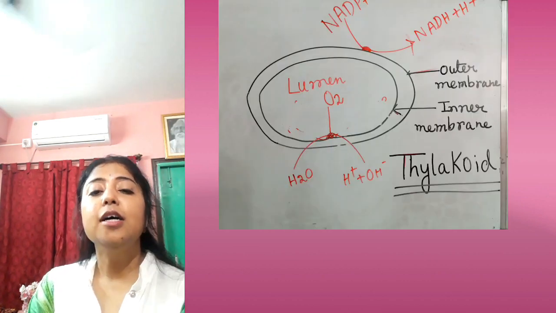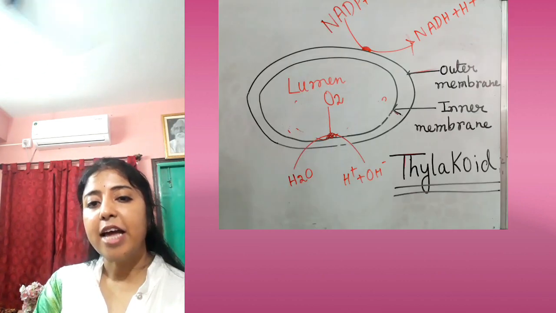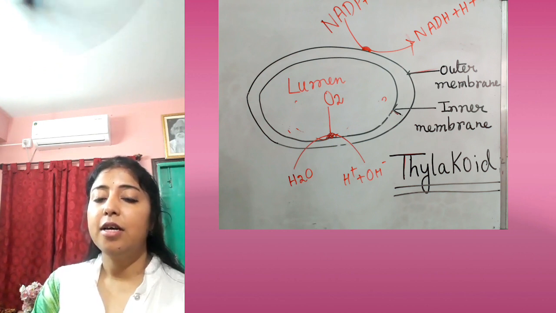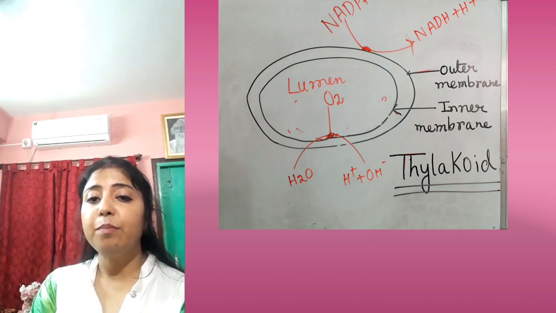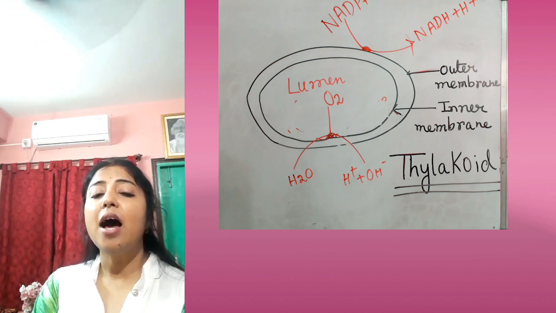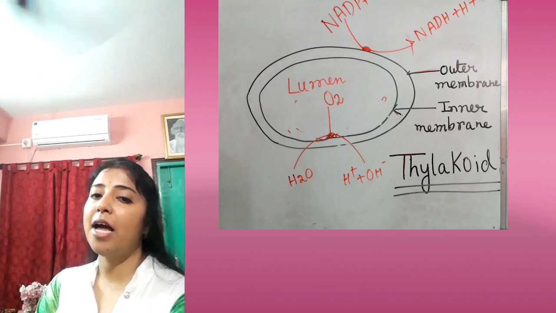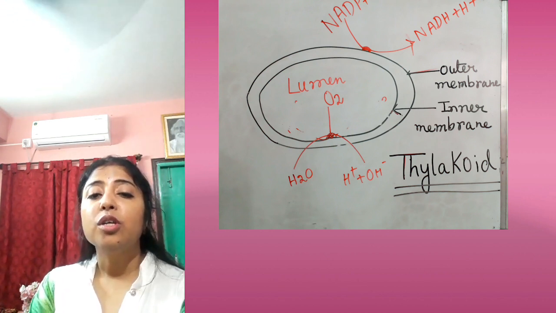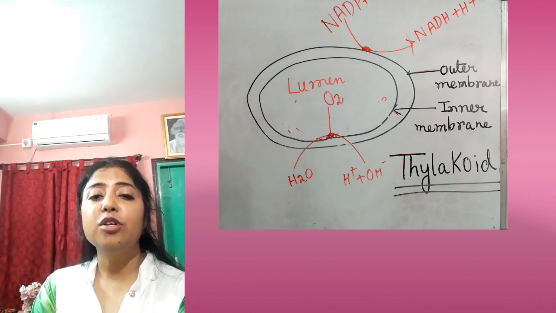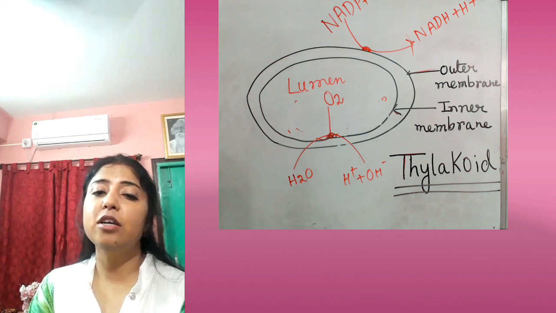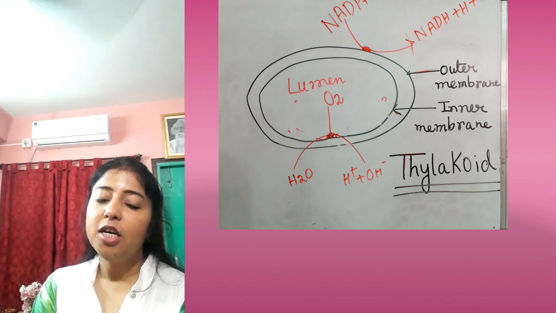So the photolysis of water will be happening in the inner membrane of the thylakoid, that means the grana thylakoid, and the reduction of NADP, that means the formation of NADPH2, will be happening in the outer membrane, that means the stroma thylakoid. So the oxygen which will be evolved by this photolysis of water, where will it be stored? In the lumen of the thylakoid. Clear?